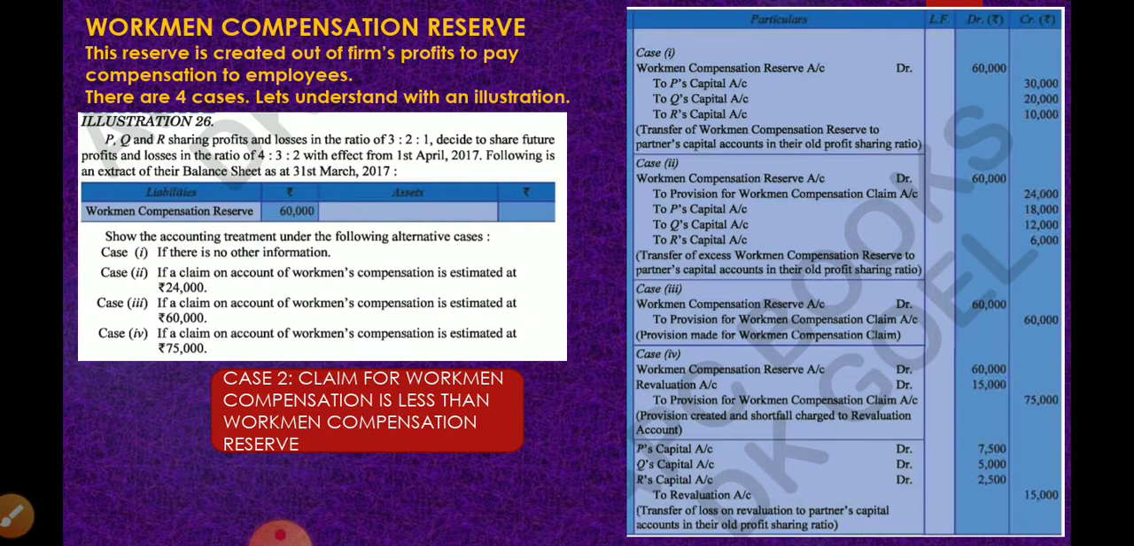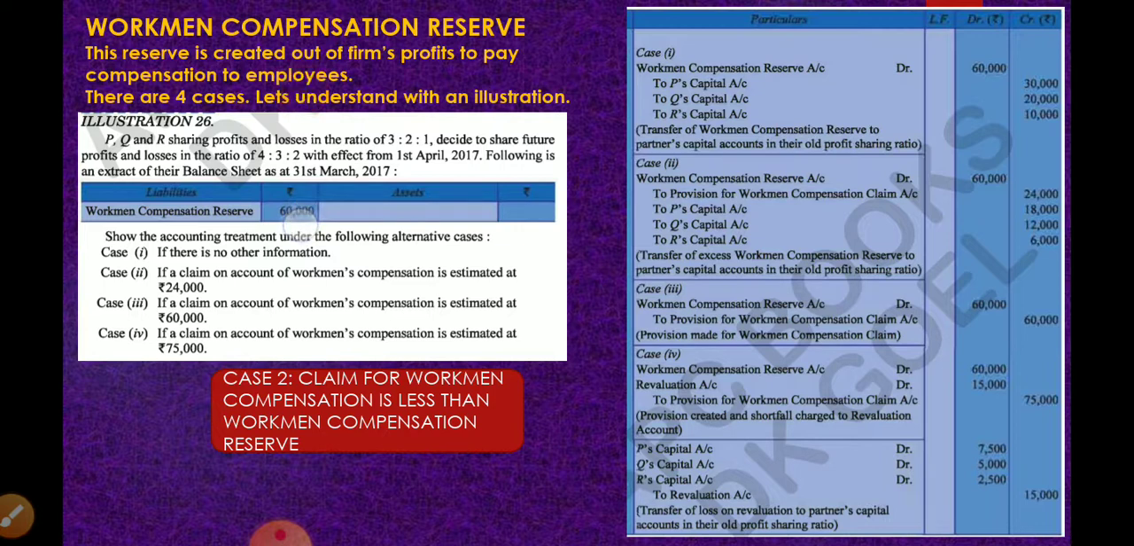In case 2, the claim on account of workmen compensation is estimated at 24,000 rupees. So if there is a claim amount, and the claim is less than the reserve amount, that is the case. So we have a claim of 24,000 rupees and 24,000 rupees is less than 60,000 rupees.